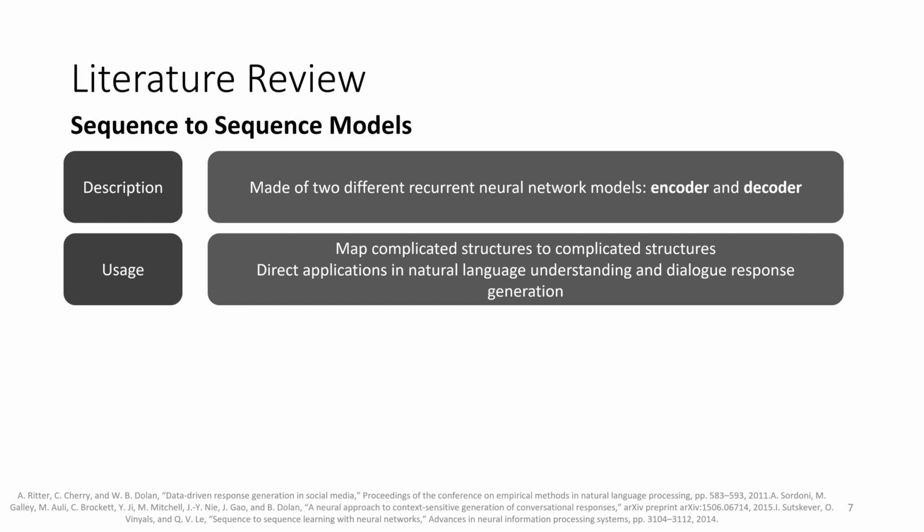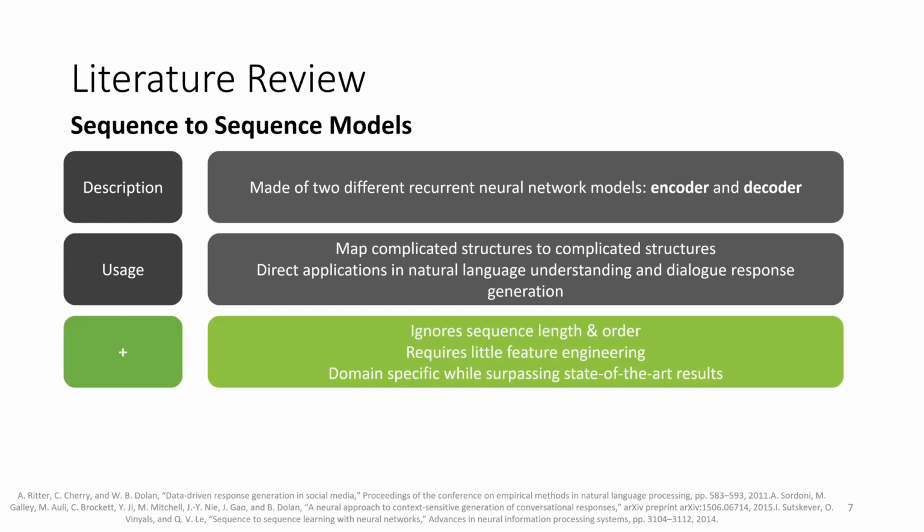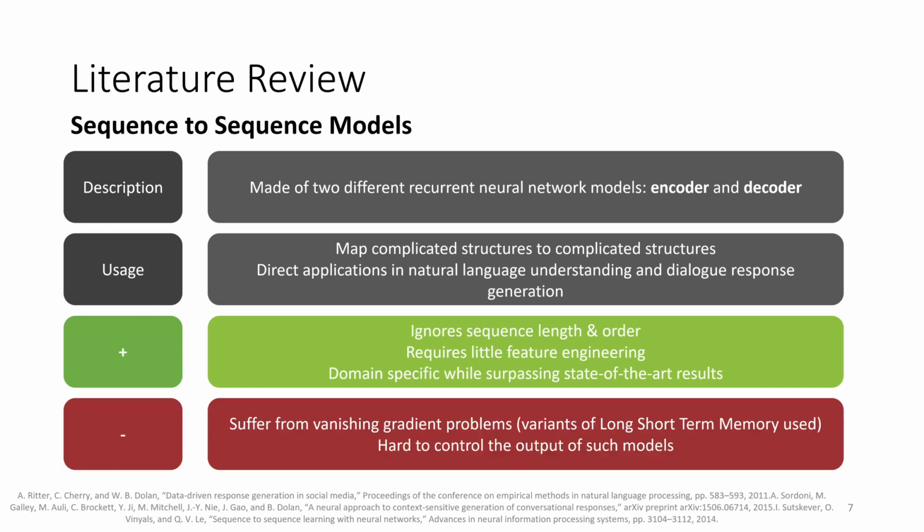Both the parts are practically two different neural models combined into one giant network. Now, the sequence-to-sequence model has been widely used for machine translation problems, like from English language to French language, but have recently shown promising results in mapping complicated structures, which has direct applications in natural language understanding. One of these applications is in dialogue response generation by mapping between queries and responses, which is used in many recent works where RNNs have been used to model dialogue in short conversations.